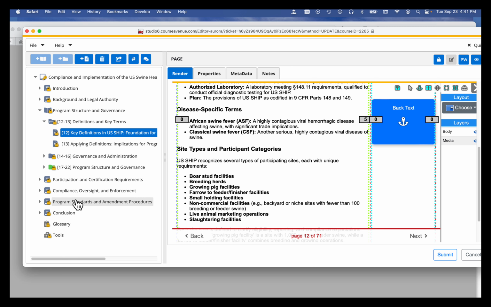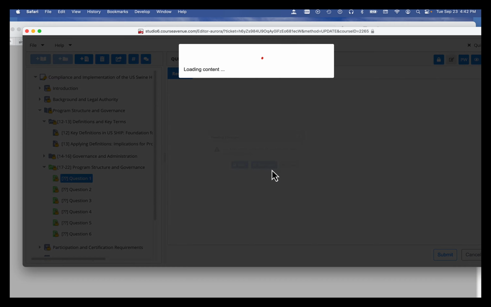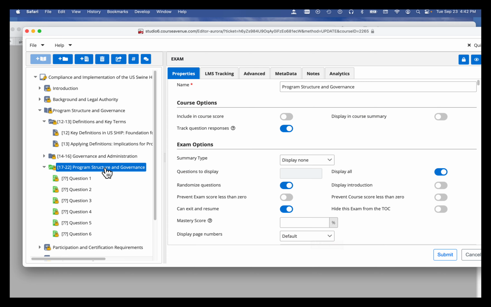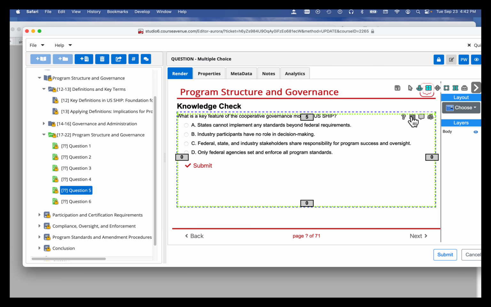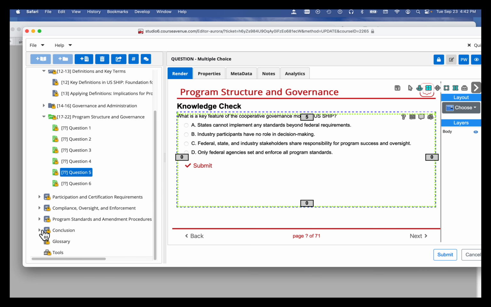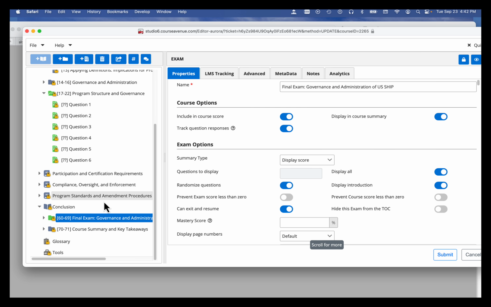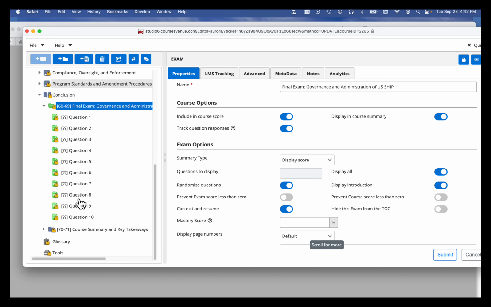But hopefully you see the value to go from a document to a targeted Bloom's Level 2 course that's targeting federal authorities, educating them on this in a matter of about 5 minutes. Hopefully that makes sense. We're not going to save that page, but here's all the knowledge checks. These are not included in a course score, if you will, but there's plenty of questions that are, again, fully editable by anyone. And if we look at the conclusion, there's even a final exam that contains 10 questions.